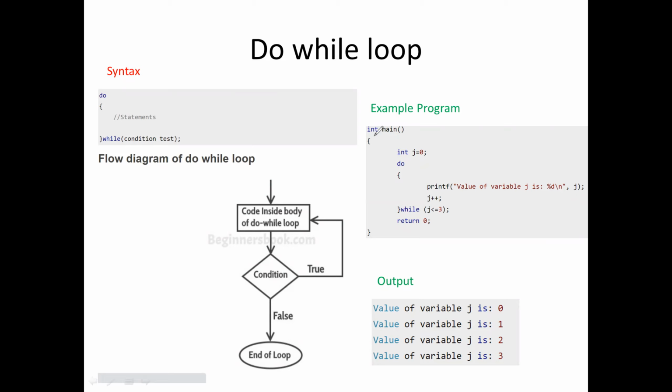Now the do while: here the statement is executed without checking the condition the first time. It will do first. I can compare this with decrement and jump if not 0 in assembly language. First we decrement, then check the condition. If it is not 0, then go back and do it once again. That is the equivalent assembly programming. First it will execute this, then check the condition. If the condition is true, get back to the do once again.